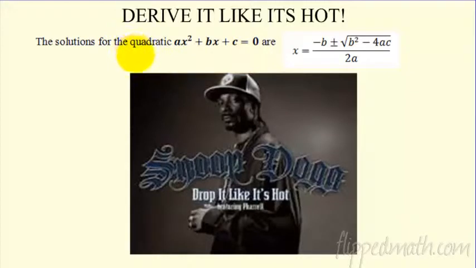A lot of times in geometry, I like to say prove it like it's hot. But really, again, Algebra 2, this is not a proof. This is deriving a formula. We're going to take a formula and derive it by completing the square. So I'm going to derive it like it's hot. I'm going to do it really, really fast. You don't have to take notes on this. I just wanted you to see it to make sure that it is legit. This is a real formula that comes from just manipulating the generic standard form of a quadratic here. So enjoy this.